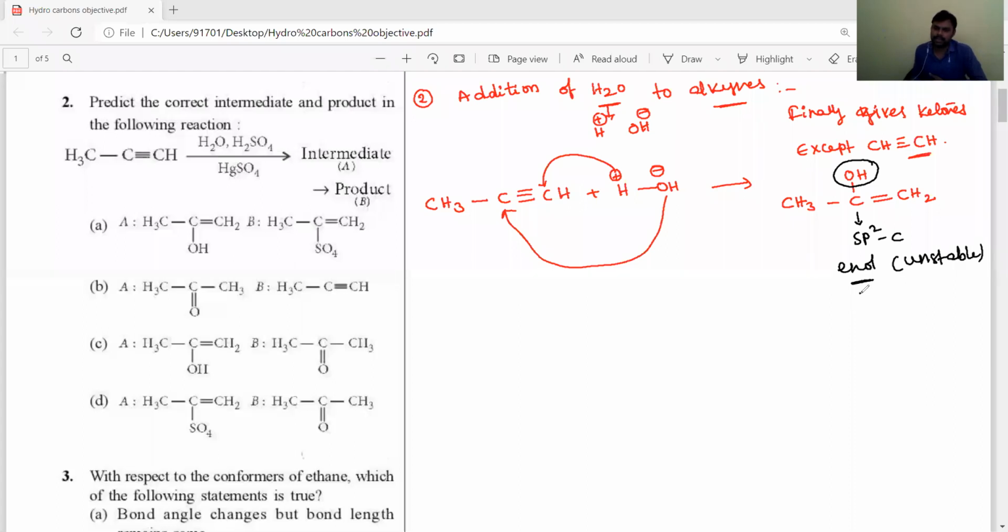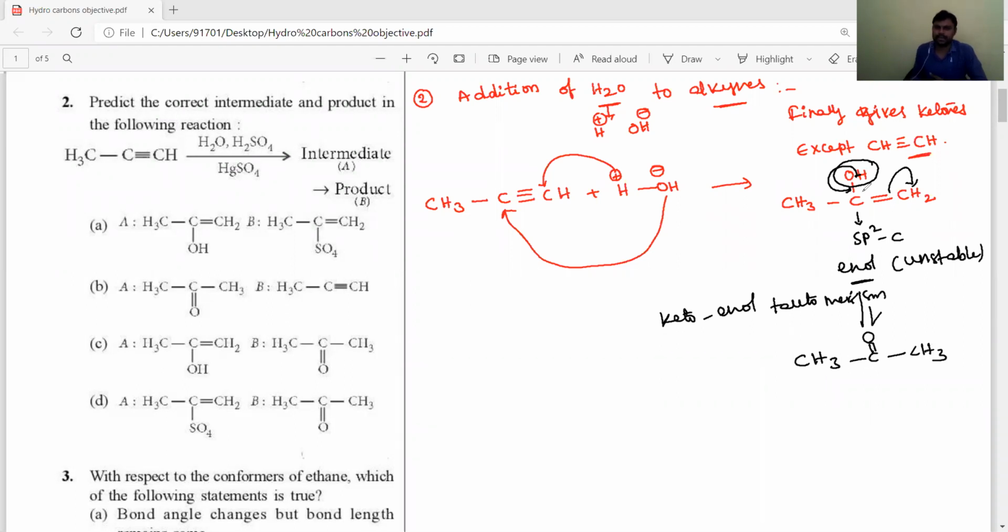Then it undergoes keto-enol tautomerism, and this hydrogen will be shifted from oxygen to the adjacent sp2 carbon. Then it will produce CH3, C double bond O, CH3 as the product.